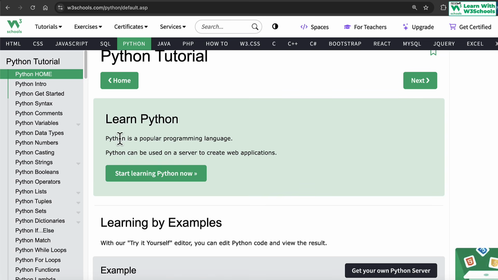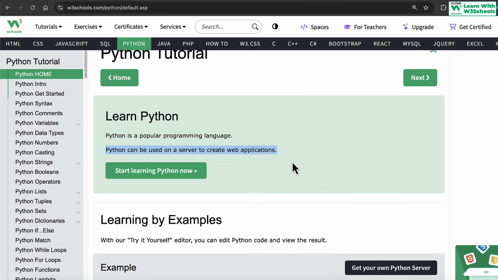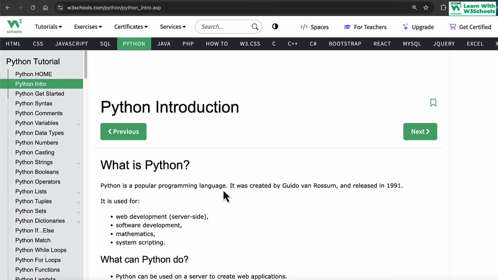So first, why do we learn Python? Python is a popular programming language. It can be used on server to create web applications, but this is a very big understatement. You can do tons of things with Python. Let's go into introduction. Why do we use Python?